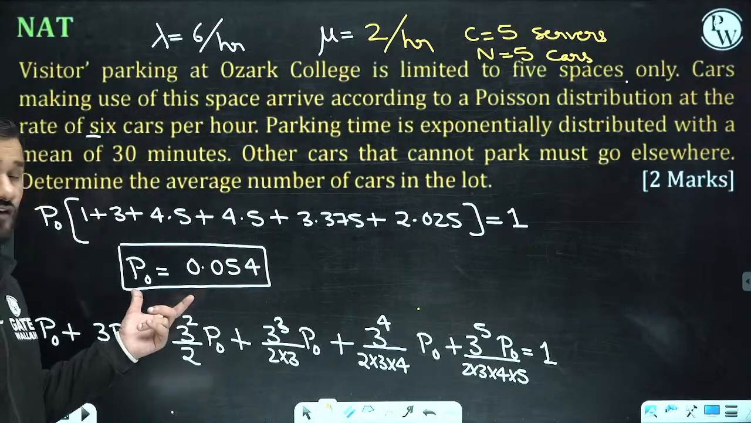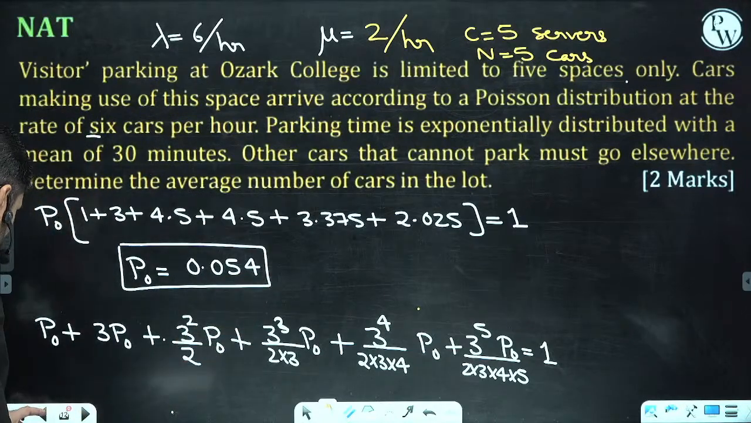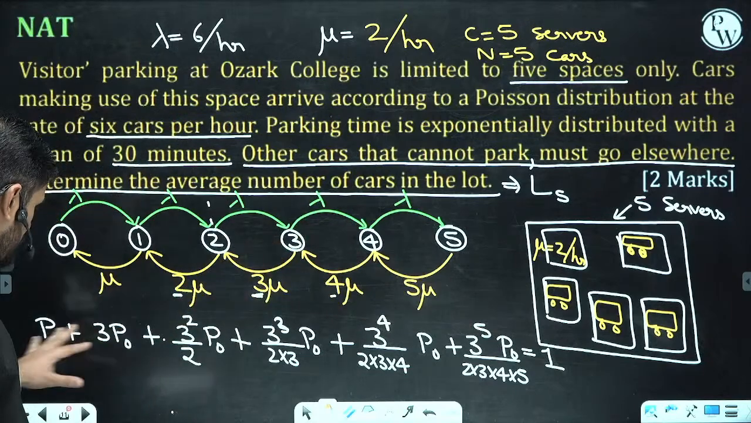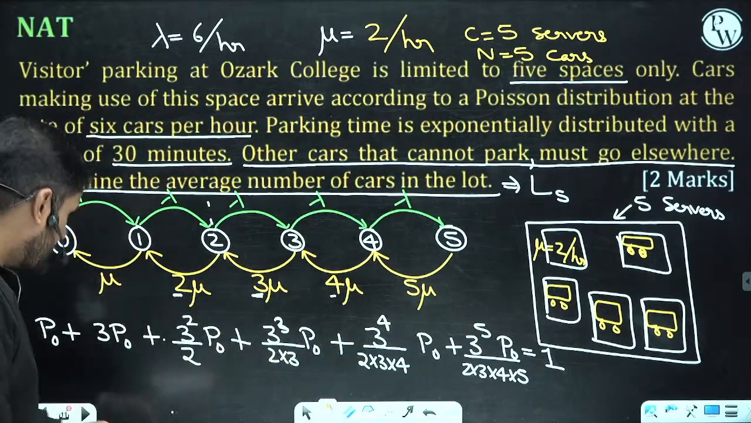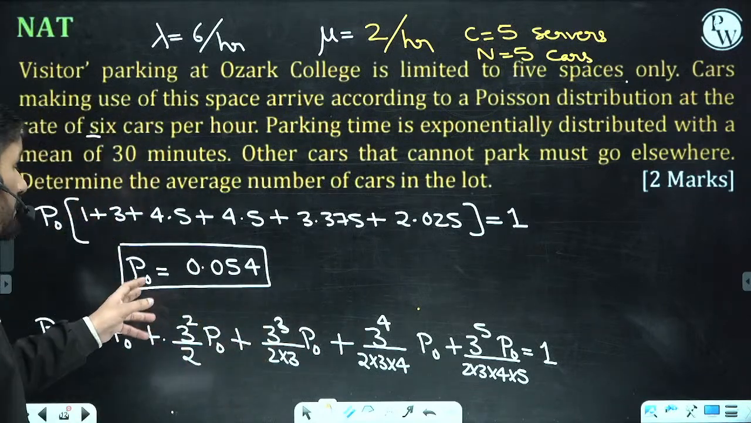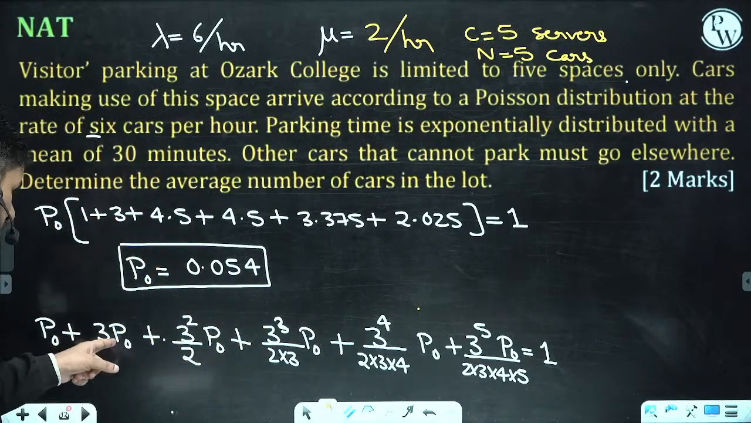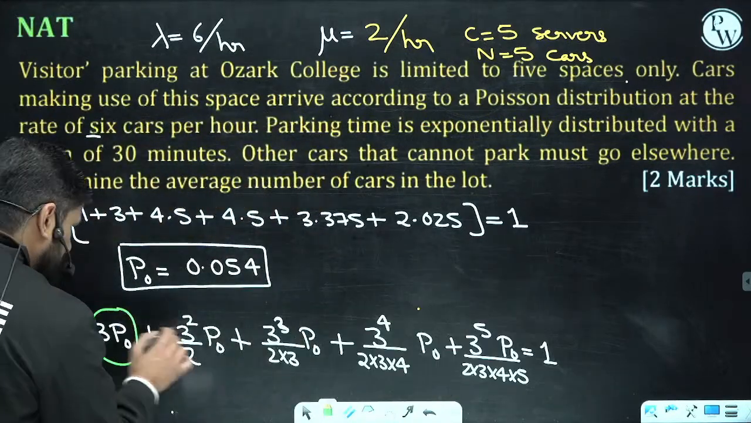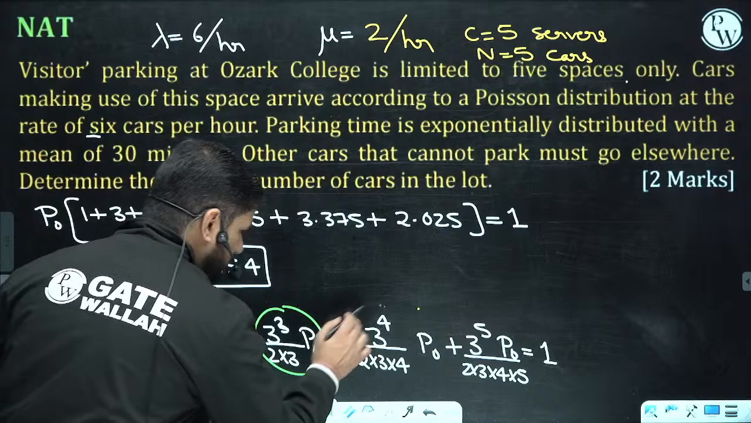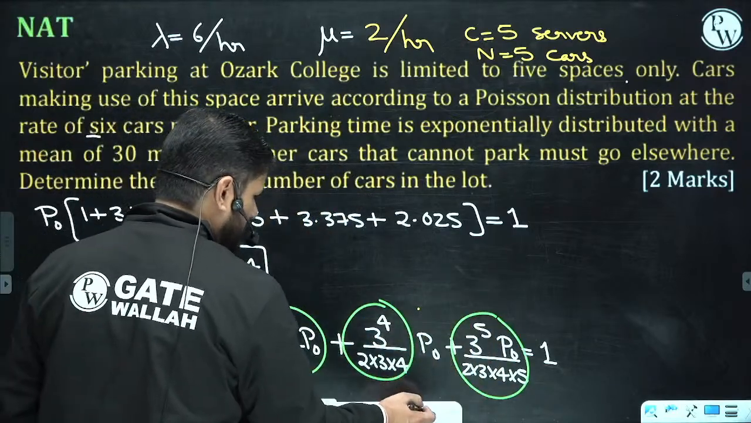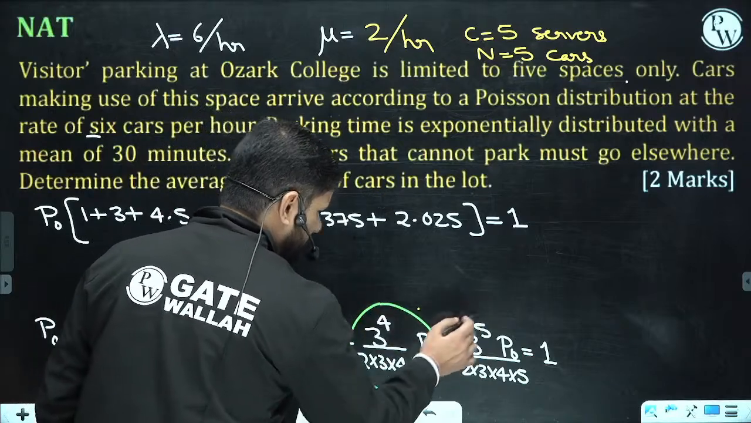So we are getting the value of P naught here. We use this diagram for the 5 cars. We put the sum of all probabilities equal to 1, and we got the value of P naught. Now, when you have the value of P naught, it is quite easy to find out the other values. This is P1, this is P2, this is P3, this is P4, this is P5. This complete set is P5, including P0.